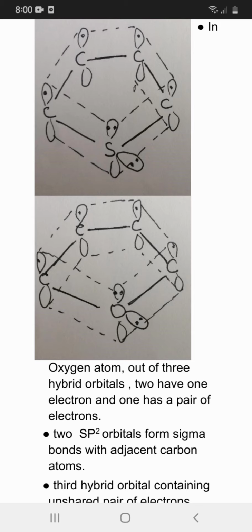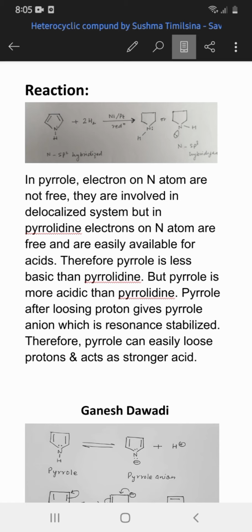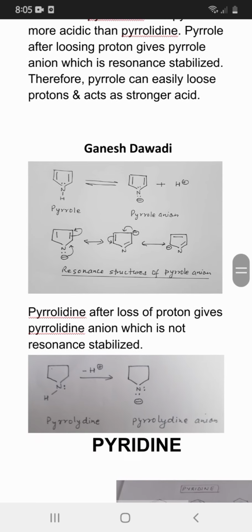They are involved in the delocalized system, but in pyridine, the electrons on the nitrogen atom are free and are easily available for acids. Therefore, pyrrole is less basic than pyridine, but pyrrole is more acidic than pyridine. Pyrrole, after losing a proton, gives the pyrrole anion, which is resonance stabilized. Therefore, pyrrole can easily lose protons and acts as a stronger acid. These are the chemical reactions involved in this process.